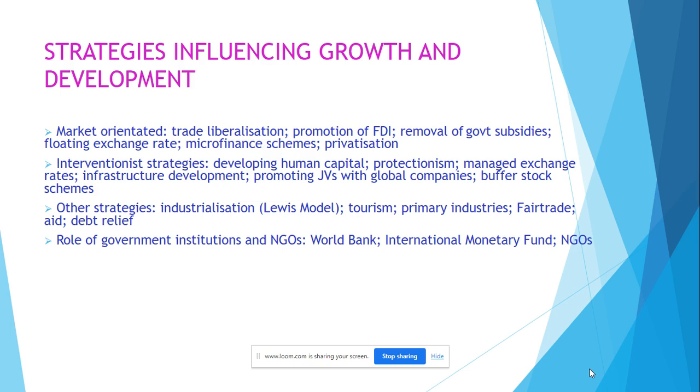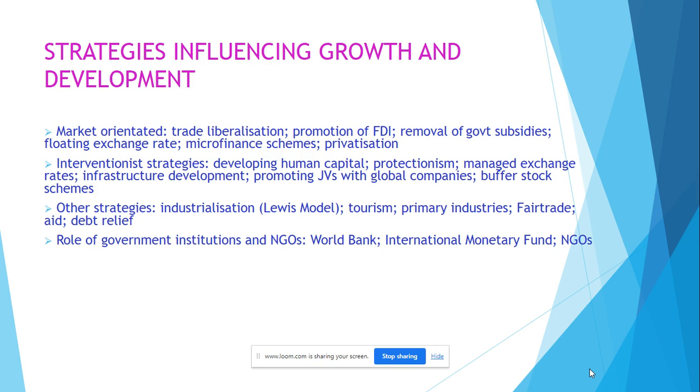example. Other strategies that could be used to improve the prospects for growth and development, there could be trying to encourage a movement out of the primary sector into the secondary sector, into manufacturing and industrialization. The Lewis model says that you can improve the productivity of workers, marginal productivity of labor, if they move out of the primary sector and into the secondary sector. And therefore you can get more out of your labor and your economy, your productive potential increases. Also, generally speaking, secondary sector manufactured goods, more value is added to the product and therefore they can be sold at higher prices than primary products.